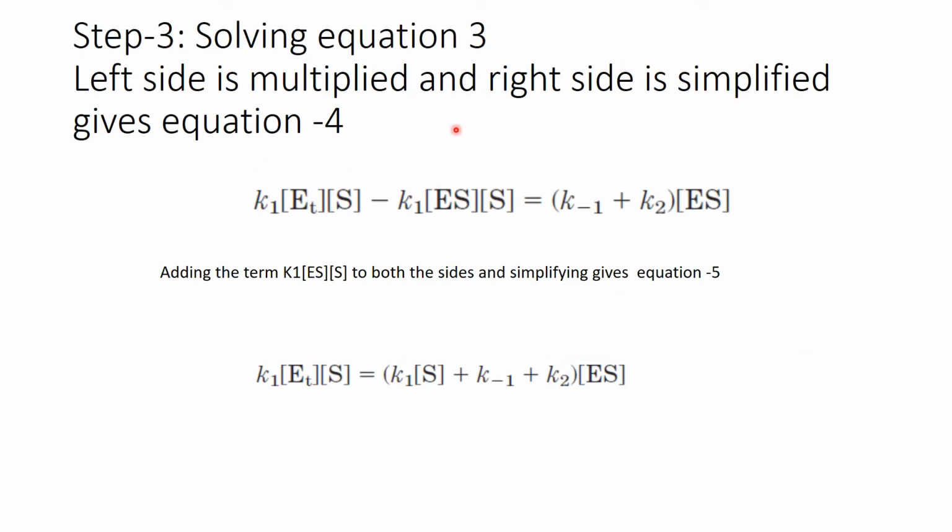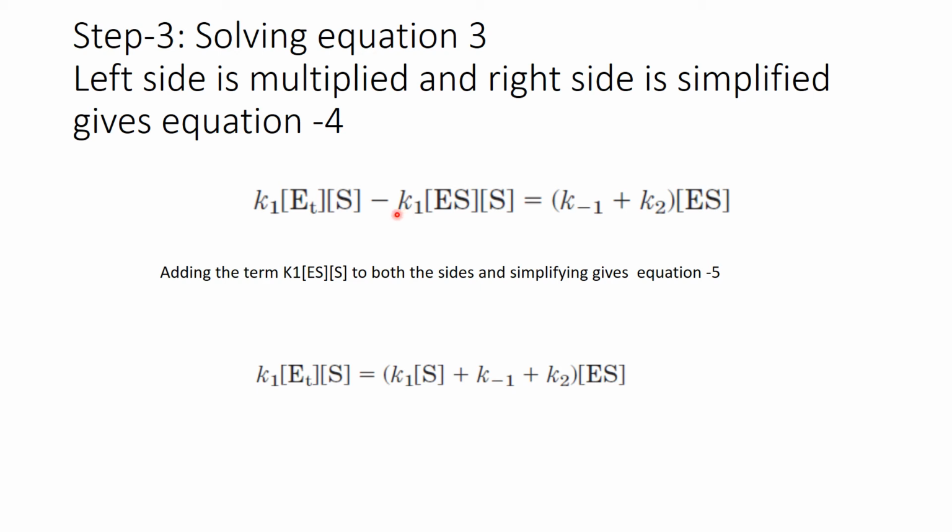Now when we solve the third equation, we multiply out, and the left hand side and the right side are simplified. Then what you will get: K1 E total multiplied by substrate, minus K1 times the concentration of enzyme substrate complex multiplied by the concentration of substrate, is equal to K minus 1 plus K2 multiplied by ES. This is a simplification of the above equation. You can work it out over here. Then we add the term K1 ES and S to both sides and simplify the equation, and you get this. What you are doing is adding K1, ES and substrate to both sides of equation 4.